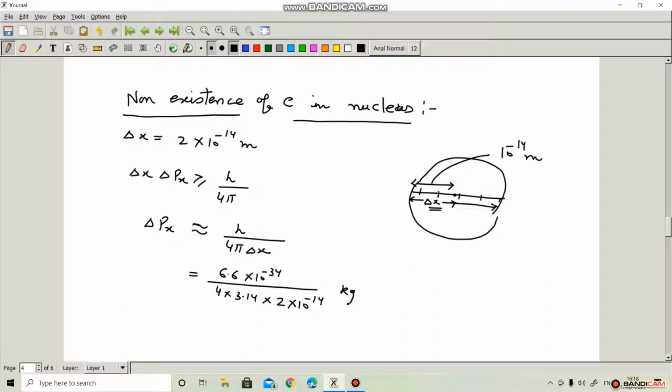This is the uncertain value of momentum in kilogram meter per second.